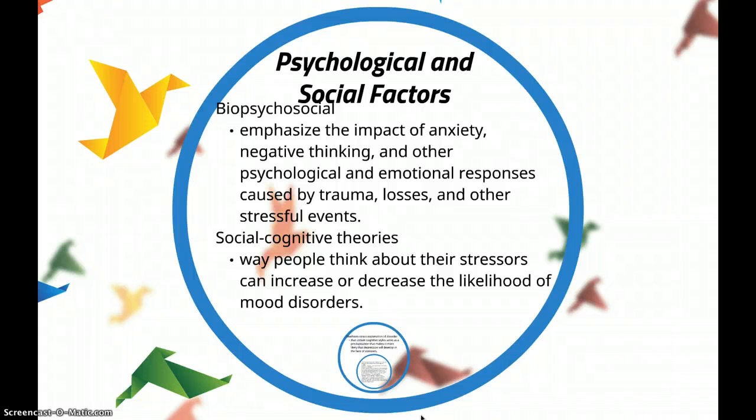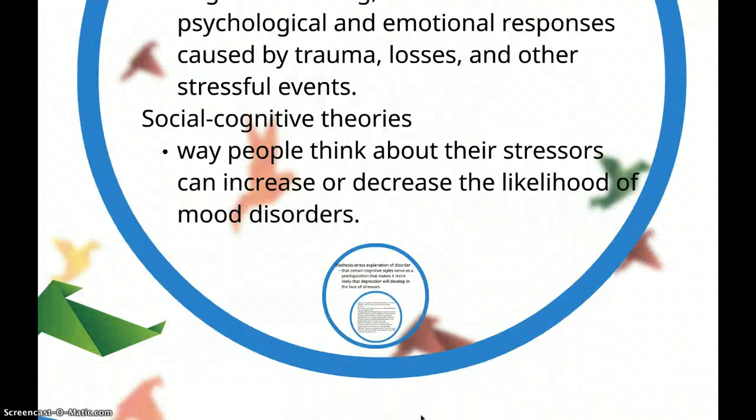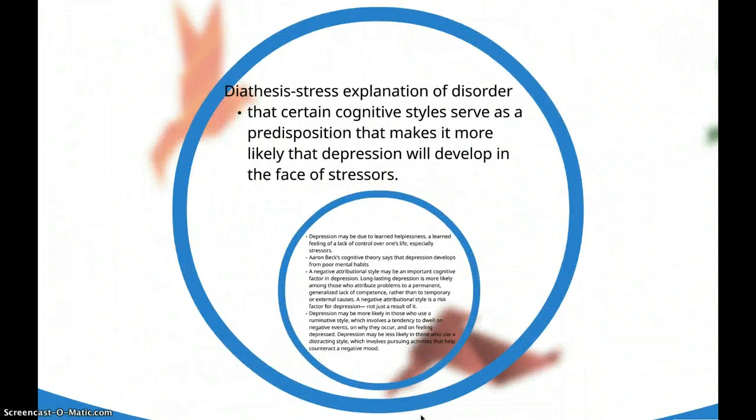And the psychological and social factors. Biopsychosocial explanations emphasize the impact of anxiety, negative thinking, and other psychological and emotional responses caused by trauma, losses, and other stressful events. Social cognitive theory suggests that the way people think about their stressors can increase or decrease the likelihood of mood disorders. These explanations are consistent with the diathesis-stress explanation of a disorder, that certain cognitive styles serve as a predisposition that makes it more likely that depression will develop in the face of stressors.